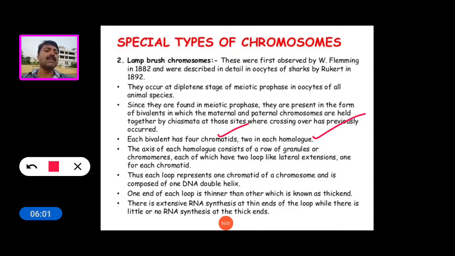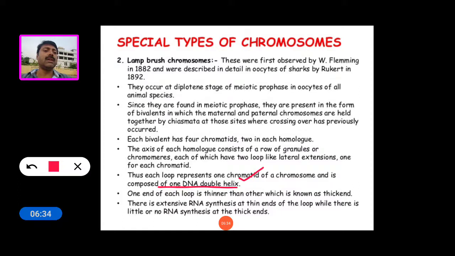The axis of each homolog consists of a row of granules or chromomeres, each of which has 2 loops like lateral extensions, one for each chromatid. Thus, each loop represents one chromatid of the chromosome and is composed of one DNA double helix.